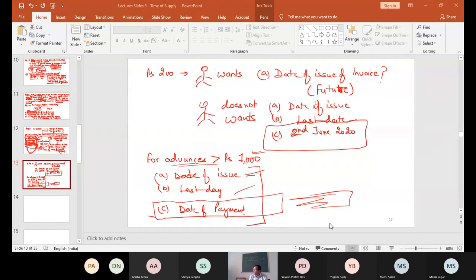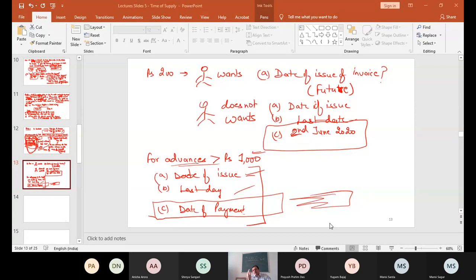Please raise your hand if you have understood the concept of determining the place of supply. When supplier is liable to pay the tax and the supplier is willing to pay the tax as per composition levy scheme, 3 dates are given: last date, actual date, receiving date. It will apply by default.